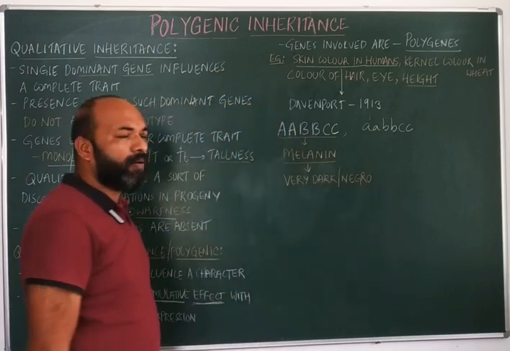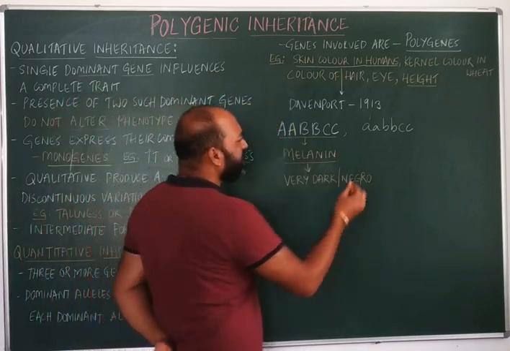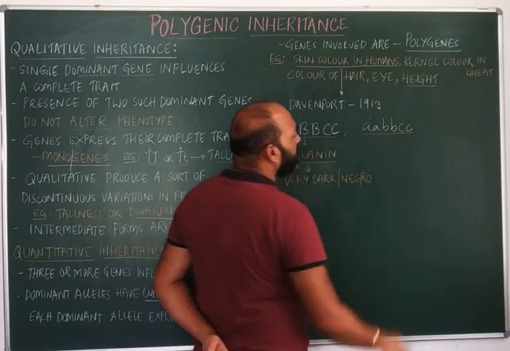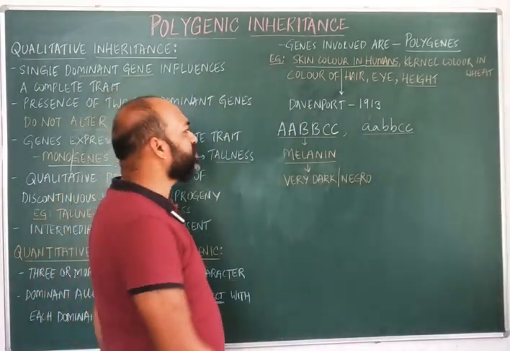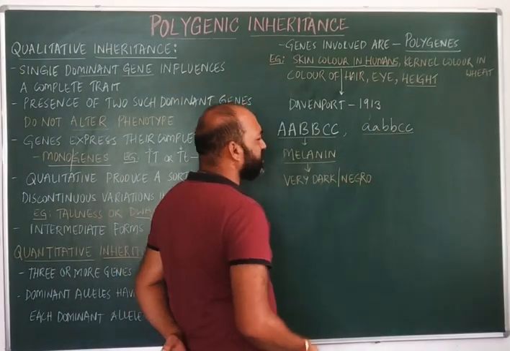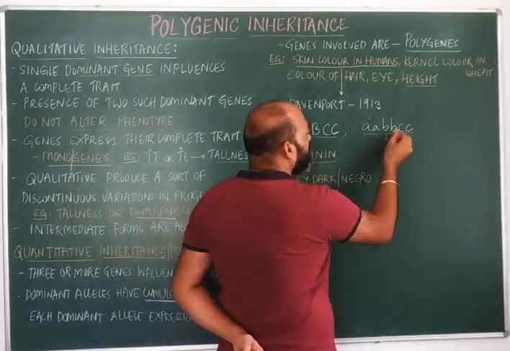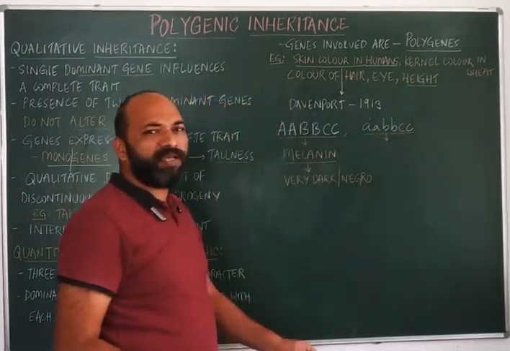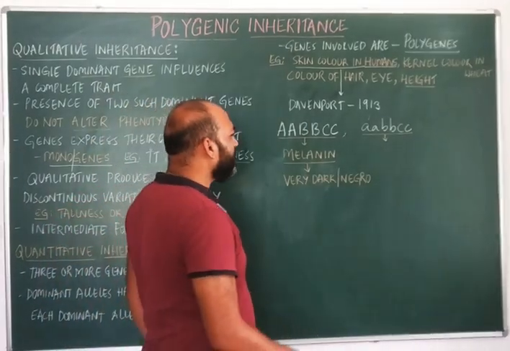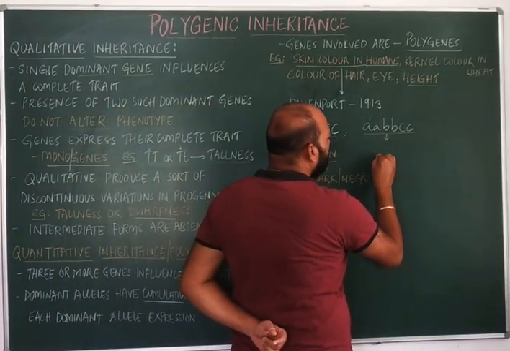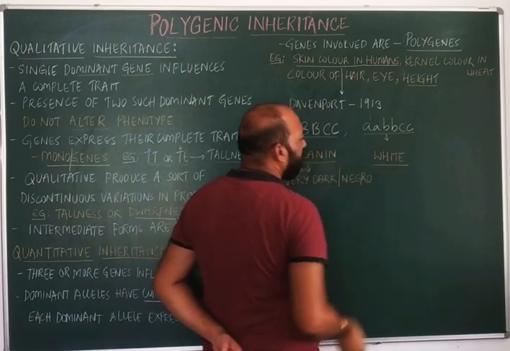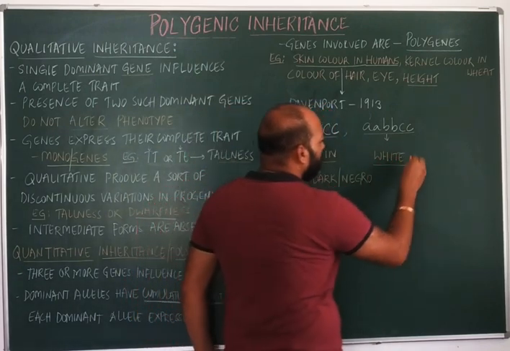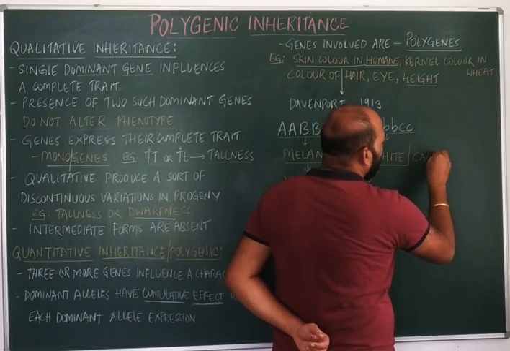Very dark complexion will be seen. And if an individual has all recessive alleles, all 6 alleles recessive, or all 3 genes in recessive condition, then the deposition of melanin will be extremely low. Thereby the individual will be white in color, or you can call this individual Caucasoid.